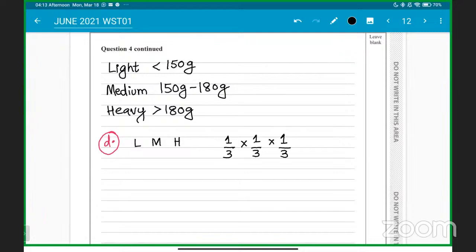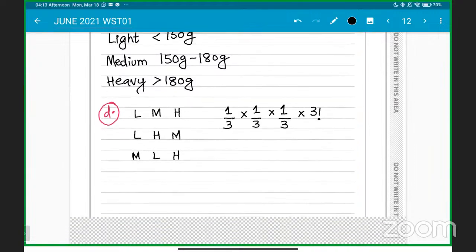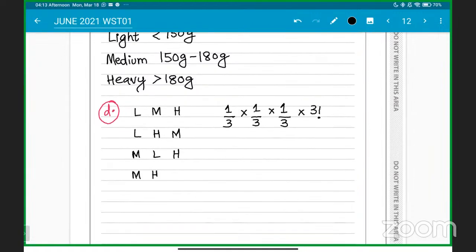But they can change their places in how many ways, sir? So they can change their places, students, in 3 factorial ways. मैं लिख देता हूँ, light medium heavy, light heavy medium, medium light heavy, or medium heavy light, and then it can be heavy medium light and heavy light medium. Okay, so these are the 6 possible options.